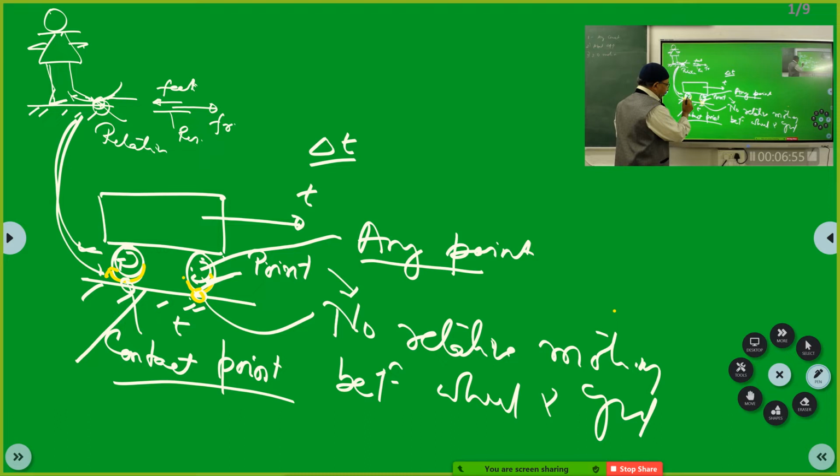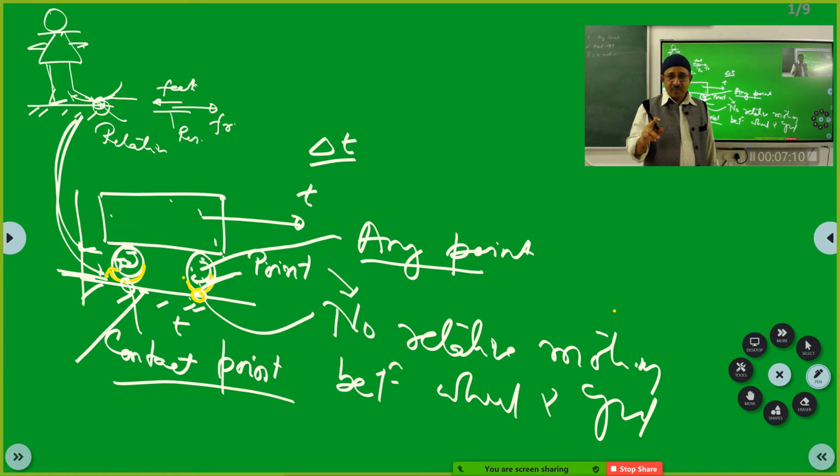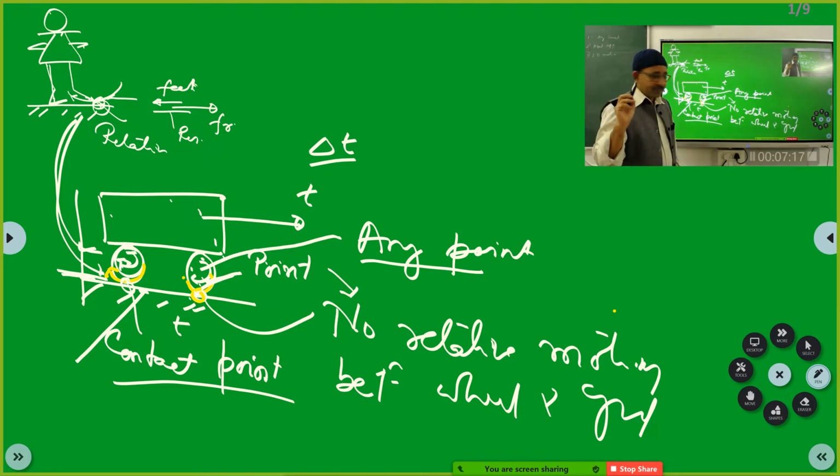if you take any point on the wheel, with respect to ground I am telling, not with respect to this point. With respect to ground, if you take this coordinate axis, every point in this bus is in motion. You have to have that clarity before your mind. That means if the bus is moving with velocity v, then every point is moving with velocity v with respect to this axis.